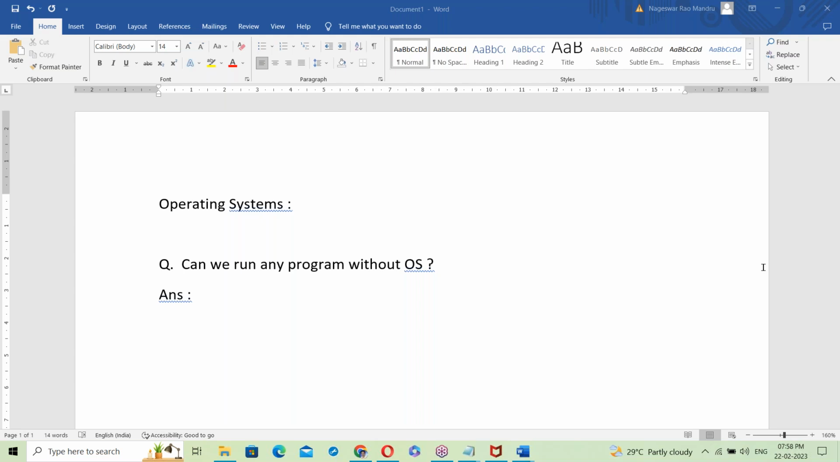Here the chat box is available. In the chat box, you can share your answer. If you're able to speak, you can speak, no issue. You can speak or share your answer in the chat box. It's a very simple question. Can we run any program without OS?